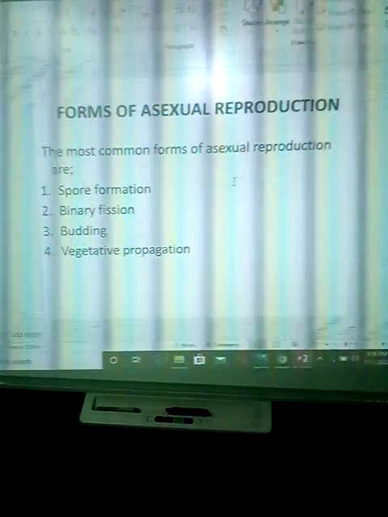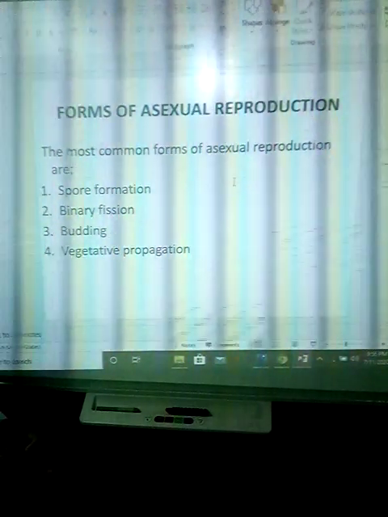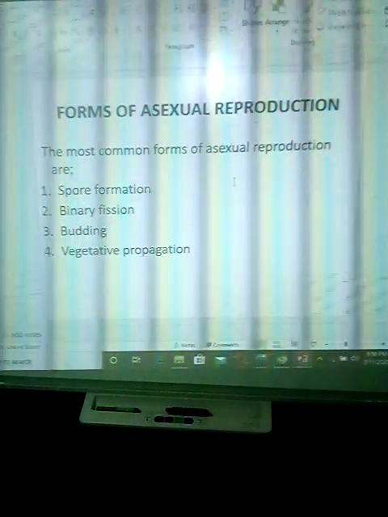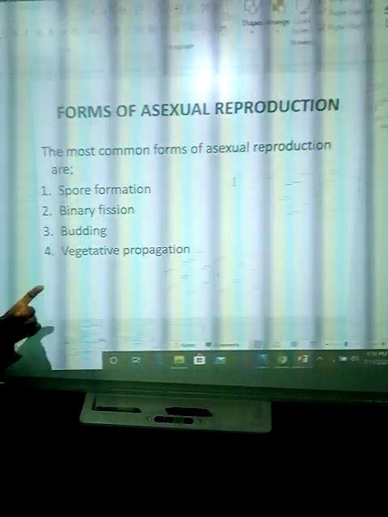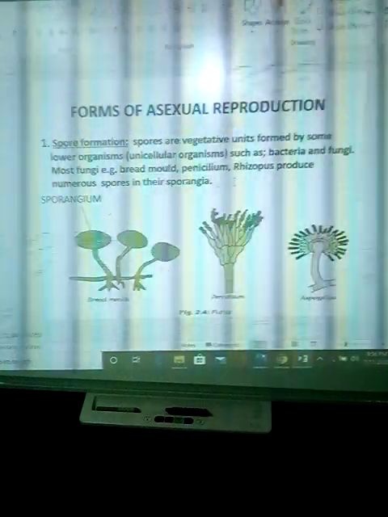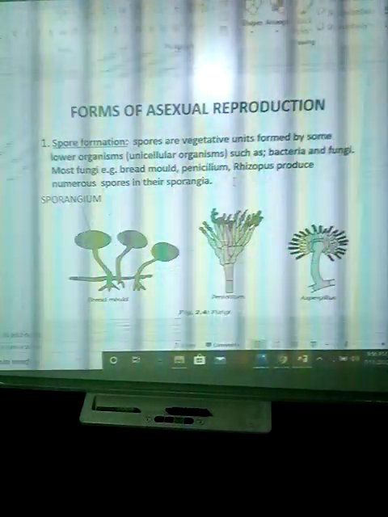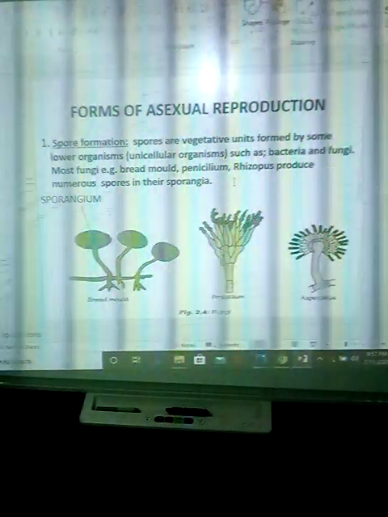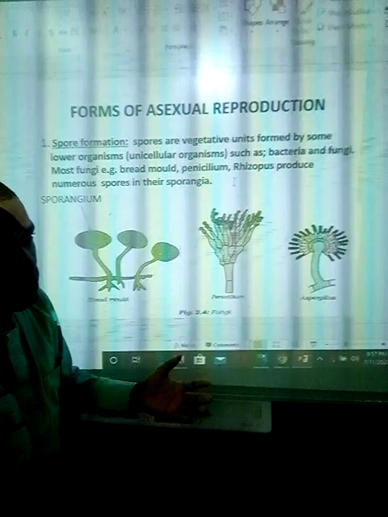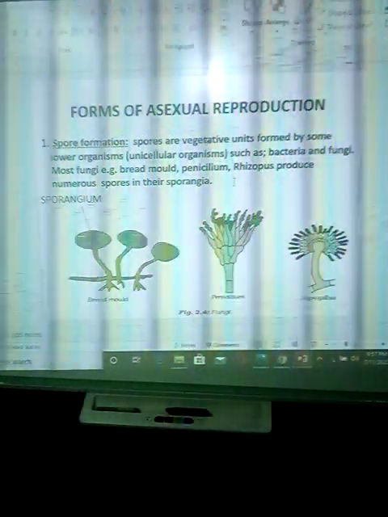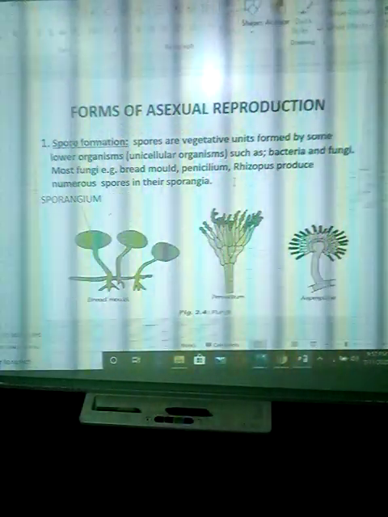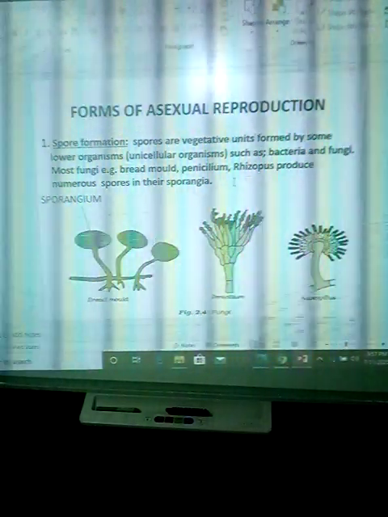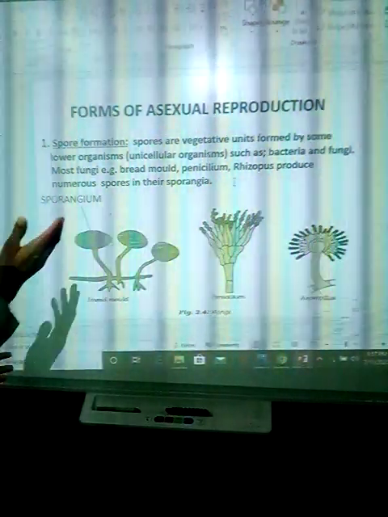Now, forms of asexual reproduction. We have spore formation, binary fission, budding, and vegetative propagation. These are the forms of asexual reproduction. Now, for example, this is spore formation. In spore formation, spores are vegetative units formed by some lower organisms, for example bacteria and fungi precisely. Most fungi, for example bread mold, Penicillium and Rhizopus, produce numerous spores in their sporangia.